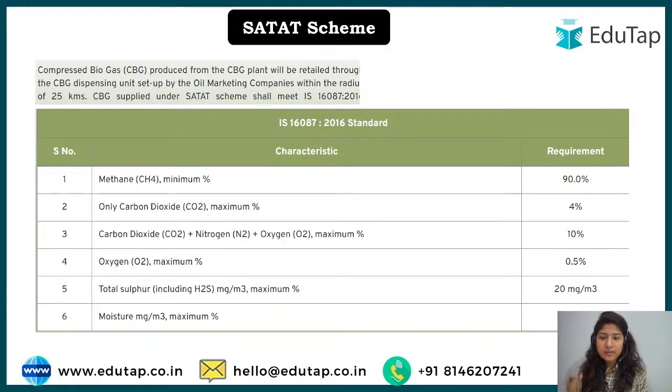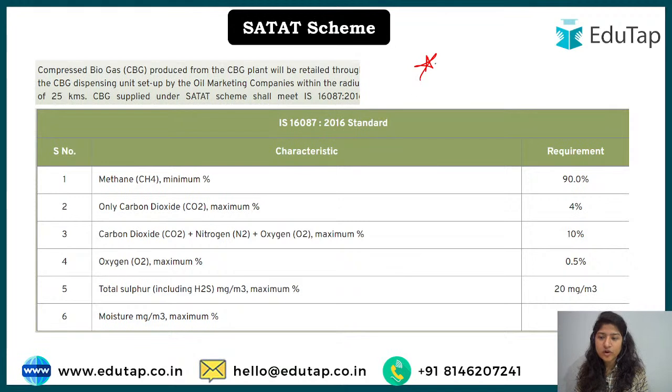Next is about the standard. Why have I added this slide? Because the question can sometimes be tricky. Here we have to understand that there is a standard that has to be maintained for the CBG being produced. What does it mean? We have understood that biogas is produced from different waste. That waste is then purified, and then it is compressed. For that purification, there are some standards that have to be maintained.